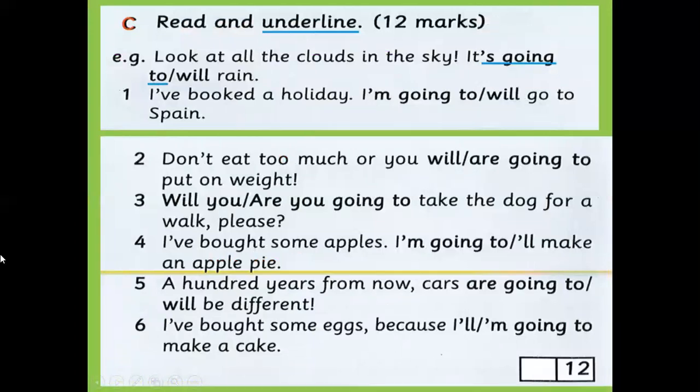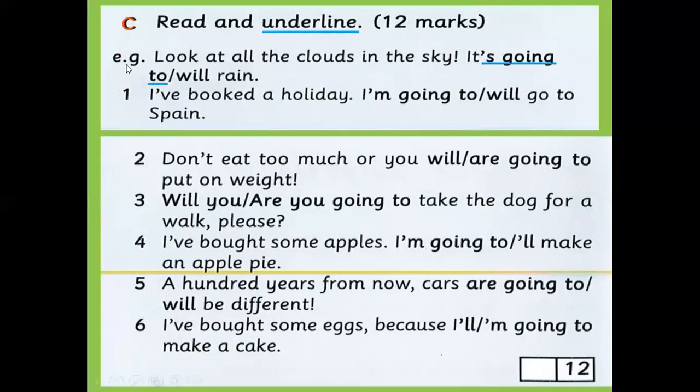Here we are going to revise the difference between will and going to. As we said before, will is used for number one, prediction, where there is no evidence. It's also used for the request, for the promise. But going to is mainly used for planning or intention, and also for predictions that are based on evidence.